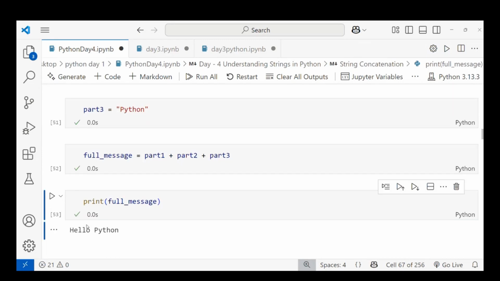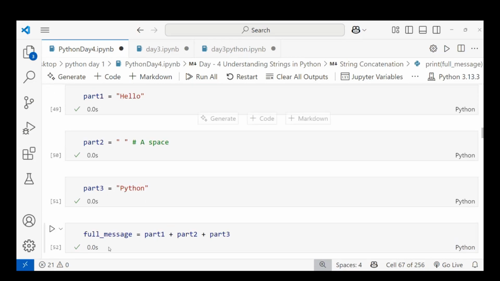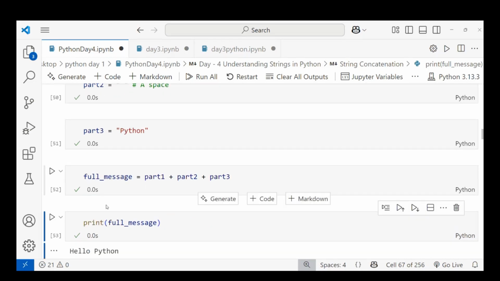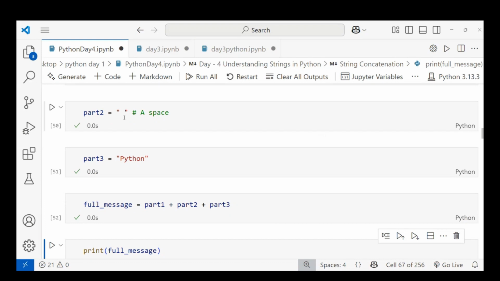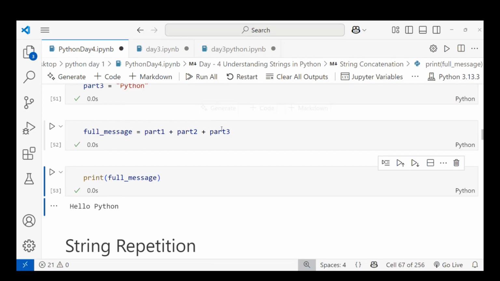Here you can see the full message is already added, and I get the output Hello Python. First, part one is Hello, so Hello is printed. Part two is the space, so the space is printed. Then part three is Python, so Python is added here. This is how strings are added using concatenation.